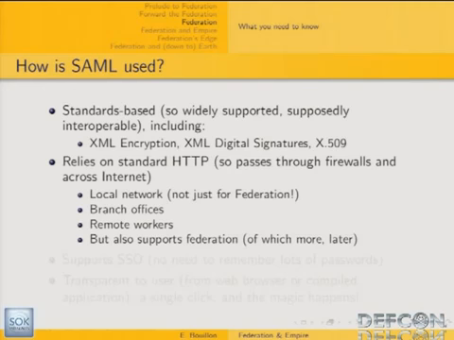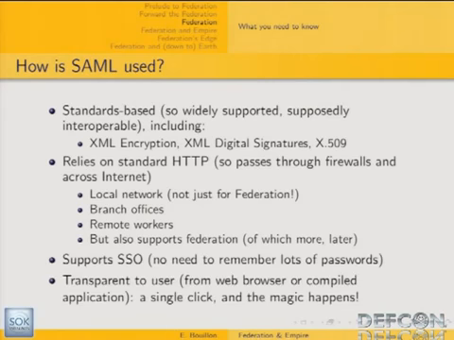There are several types of deployment. It can be deployed in a local network. It doesn't have to be in a federated environment. It supports branch offices deployment. It allows remote users to access the corporate network. But also, and more importantly, it supports federation and the federated scenario, and I'm going to discuss that in more detail later. Basically, the idea is to have a nice, neat cross-domain single sign-on solution, so that users, our beloved users, are happy with their experience.